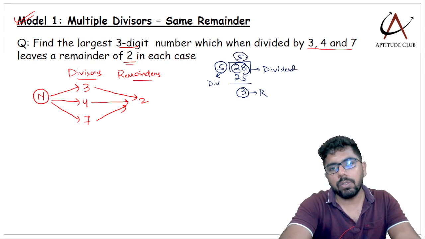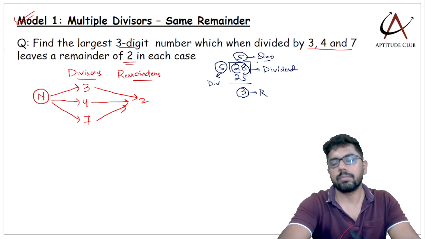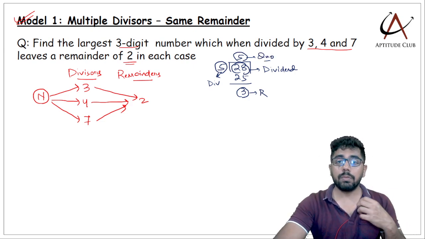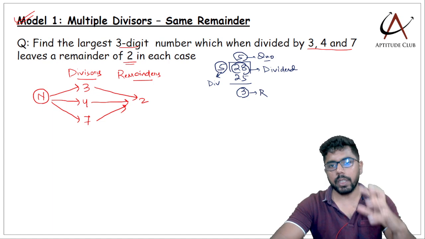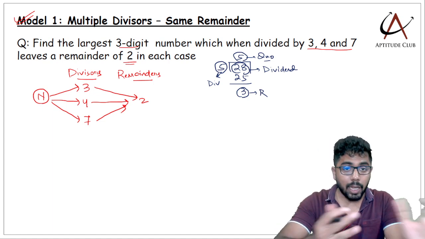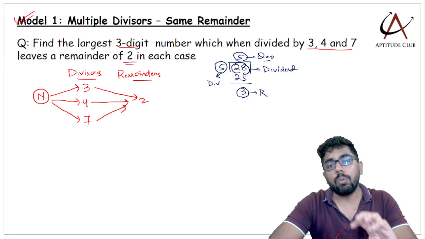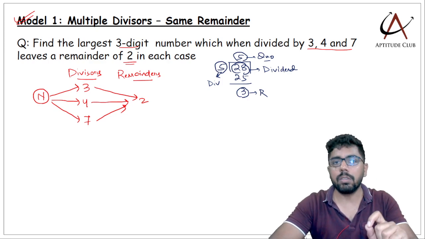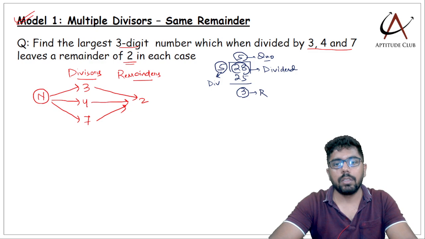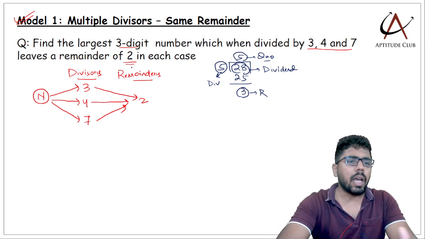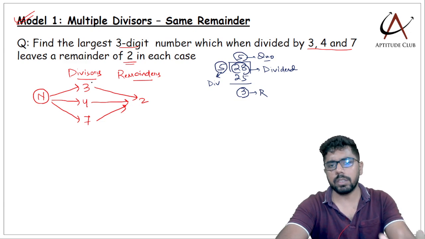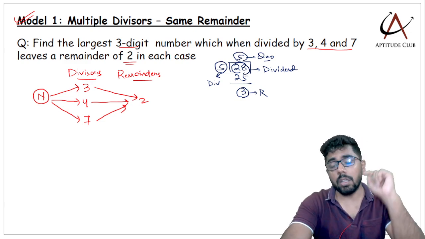And this 5 is called the quotient. So whatever is divided is called the dividend, which is 28, or in our question it is n. What is dividing is called the divisor. So 5 is the divisor here. In our question we have 3 divisors, 3, 4 and 7. Quotient is the number of times.